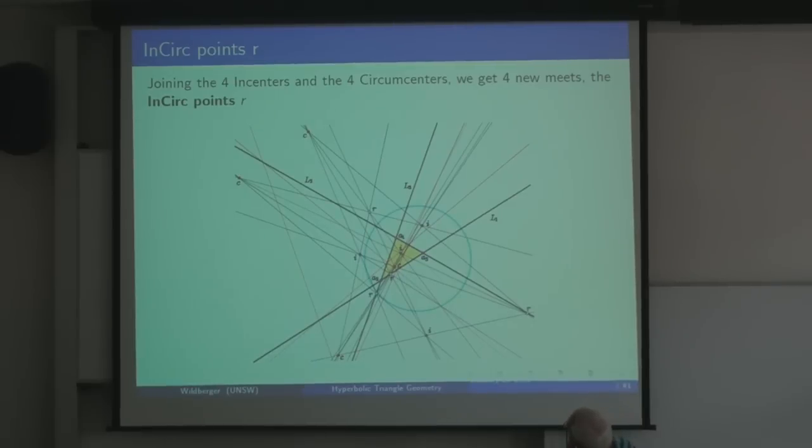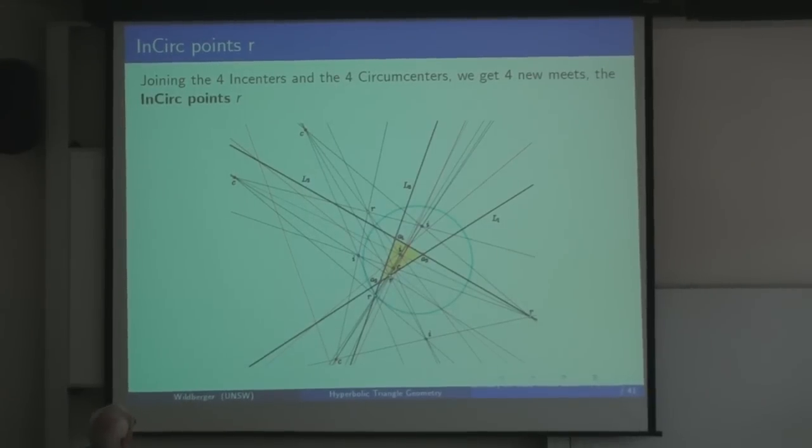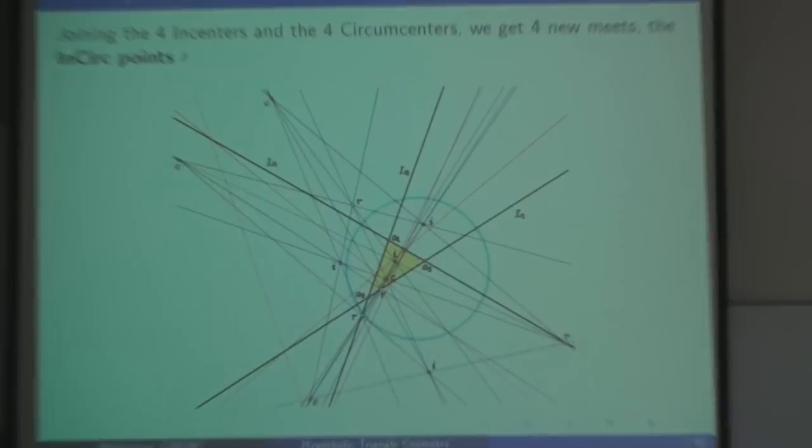So if you happen to join the 4 incenters and the 4 circumcenters, you get 16 lines. And then remarkably, these 16 lines generate 4 new points of intersection where 4 of them meet at a time, which one might call in-circ points.